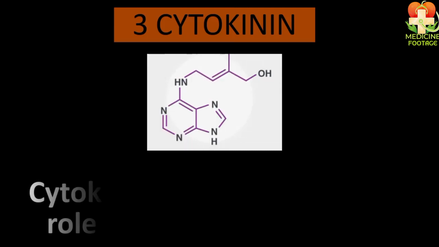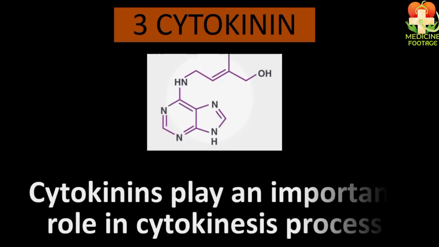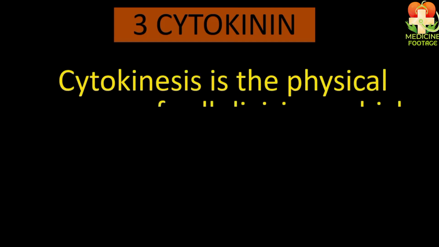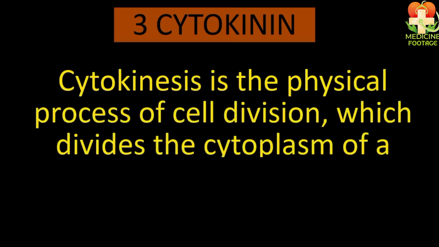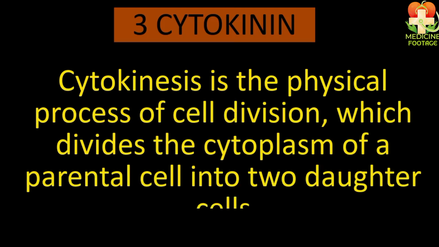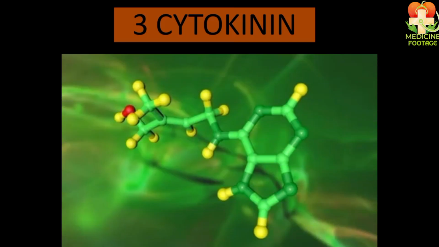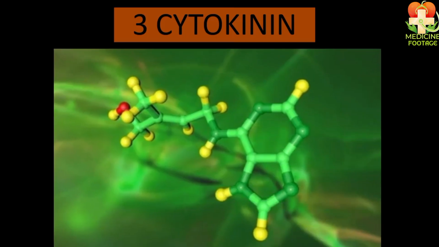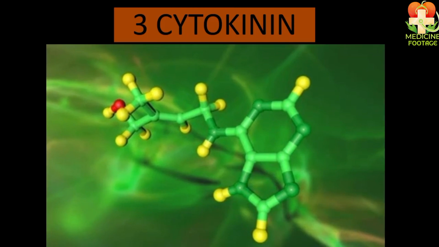Students, the cytokinin hormone helps in cytokinesis. What is cytokinesis? It is a process in cell division where the division of cytoplasm occurs. In other words, the division of cytoplasm is called cytokinesis. So, the cytokinin hormone helps in cytokinesis.